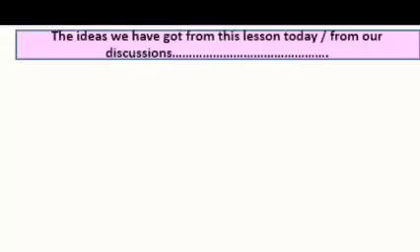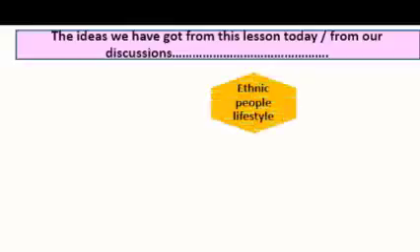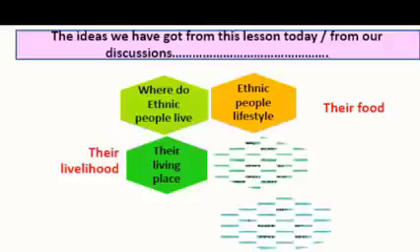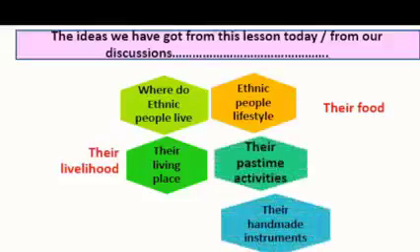So the ideas we have got from this lesson today, or from our discussions, we have known a lot about these ethnic people of Bangladesh. So let's take a glimpse of it. We have known about the ethnic people's lifestyle. We have known about their food. We have known where the ethnic people live, their living places, how do they live, right? So we have known about their livelihood, like what they do, like farming or cultivation. We have known about their pastime activities, how do they pass their leisure time, right?